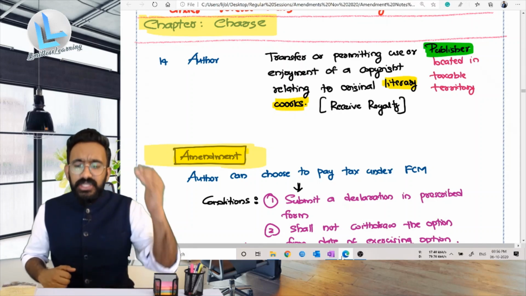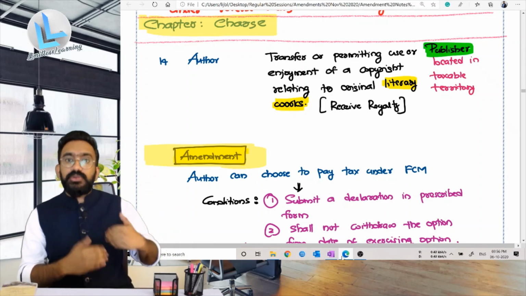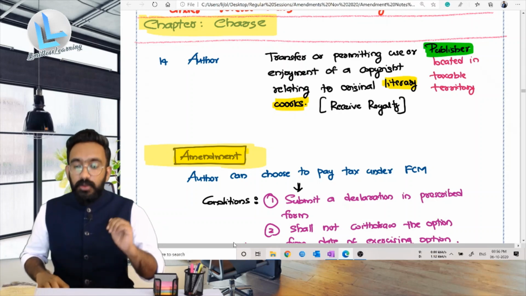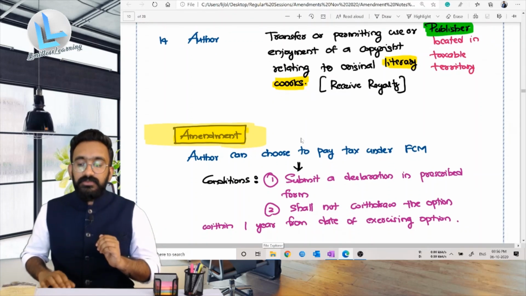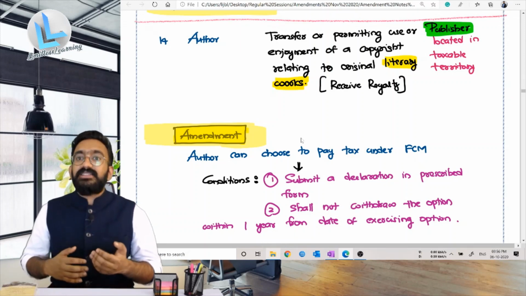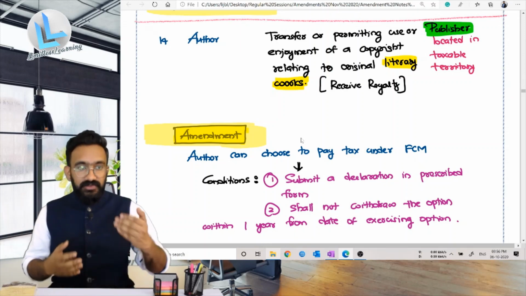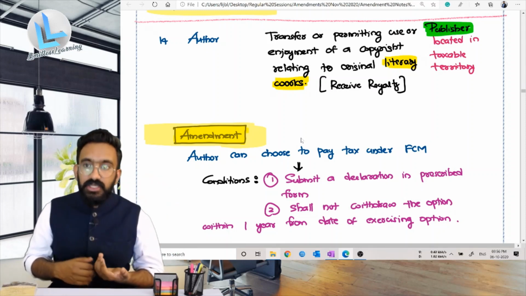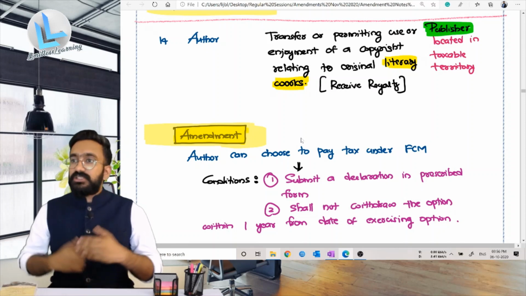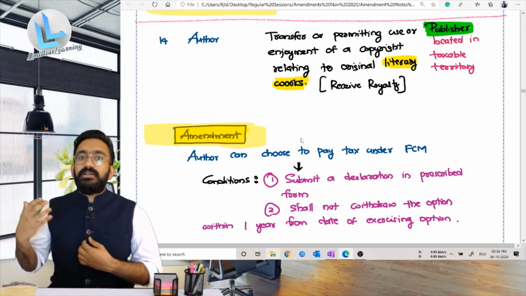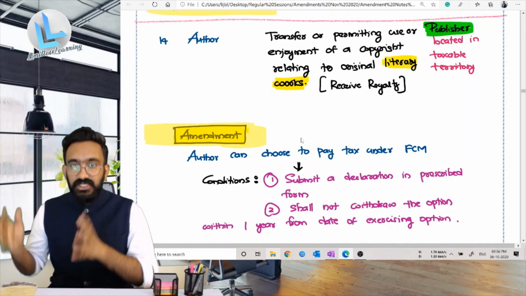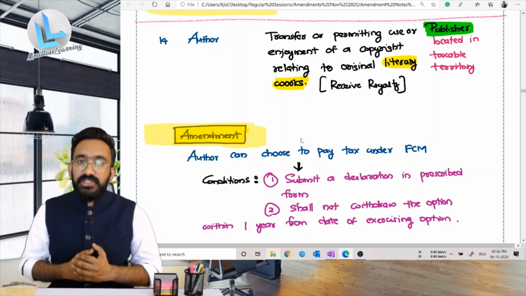Now what is the change? It was already there earlier also. The amendment is that now an option has been given to the author. Say for example, the author, Chetan Bhagat, has a lot of expenses. Say Chetan Bhagat manages a website, so he has incurred 5 lakh rupees to develop a portal for himself. Or he has other expenses in terms of managing an office. There are a lot of expenses that Chetan Bhagat is incurring.